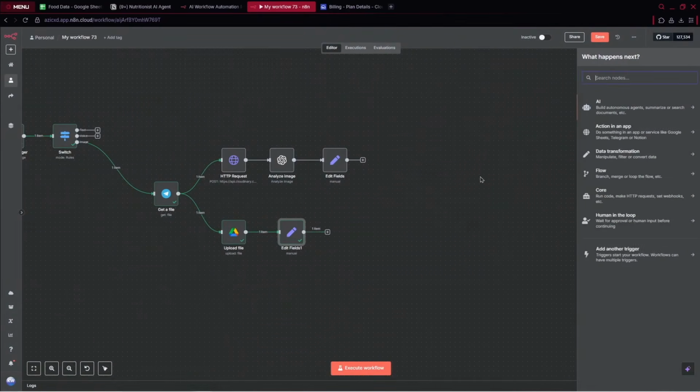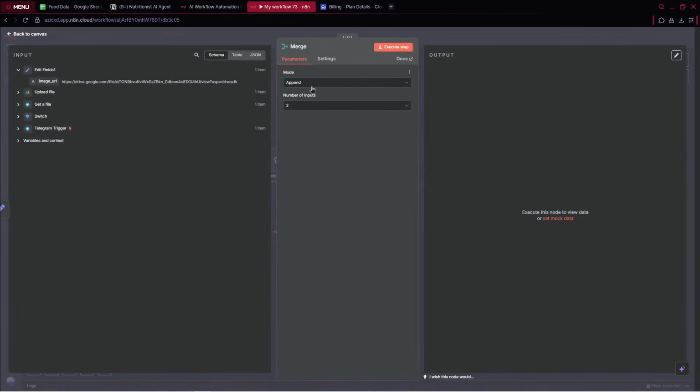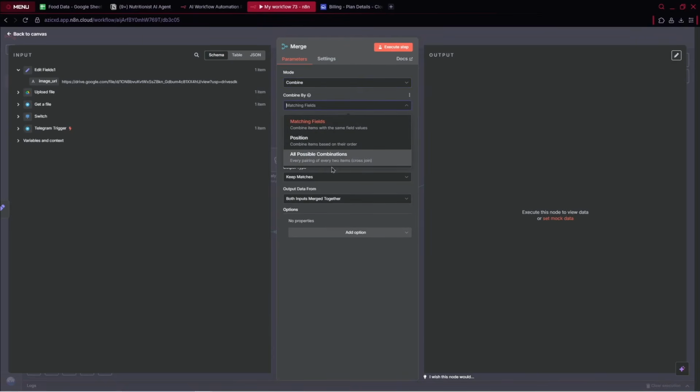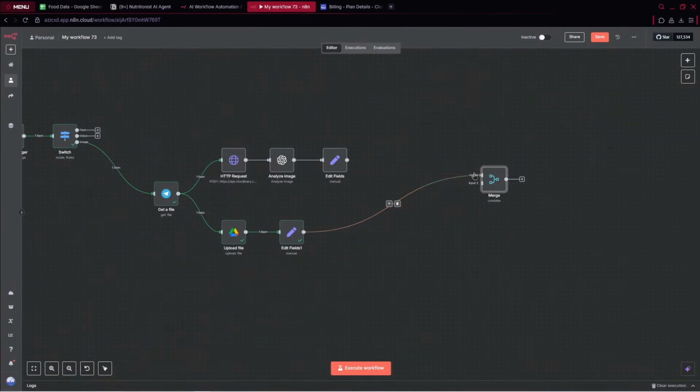Because we use the merge node after these two paths to just combine them and pick all possible combinations, so every pairing of every two items. We just connect these two paths.